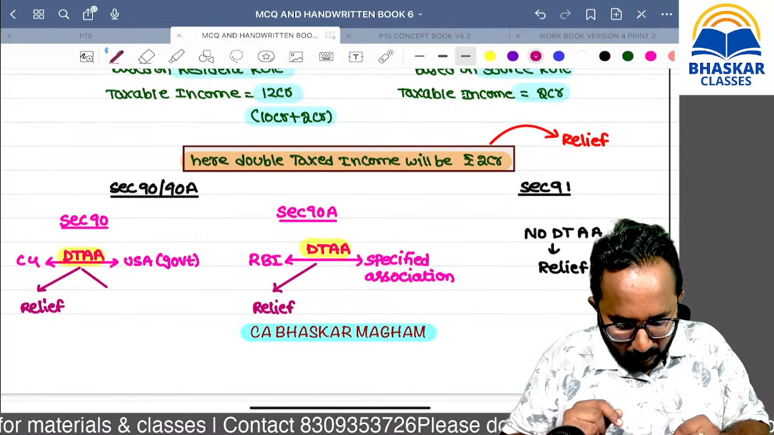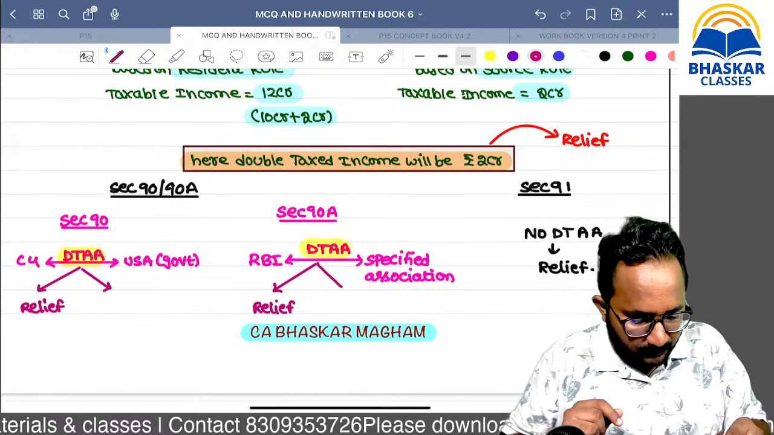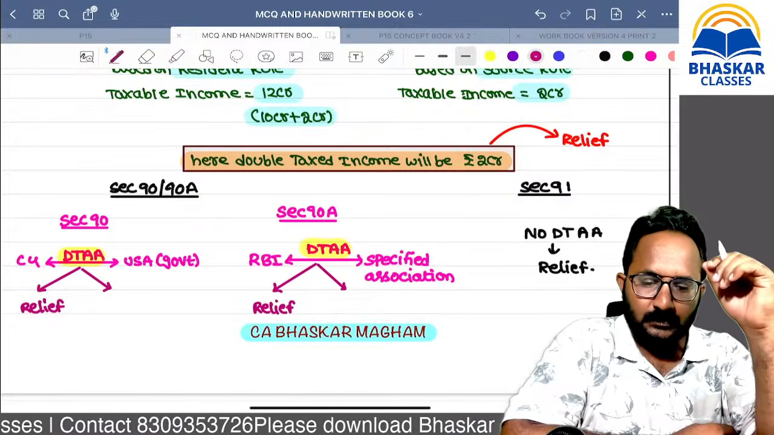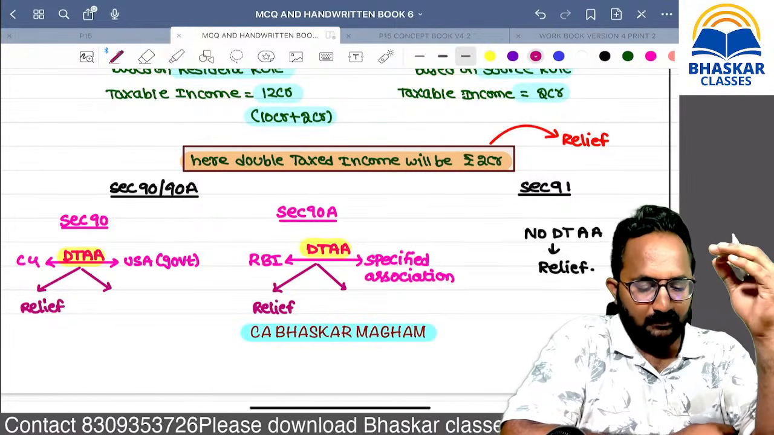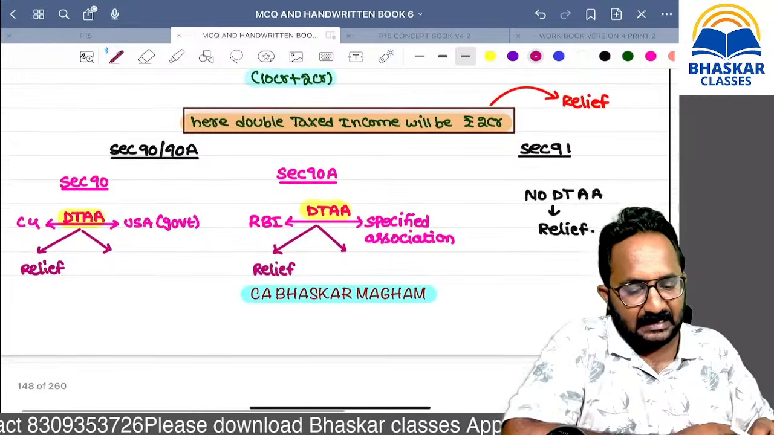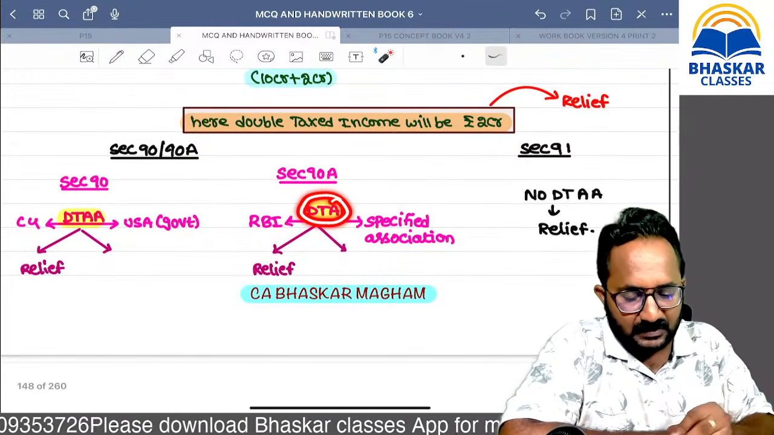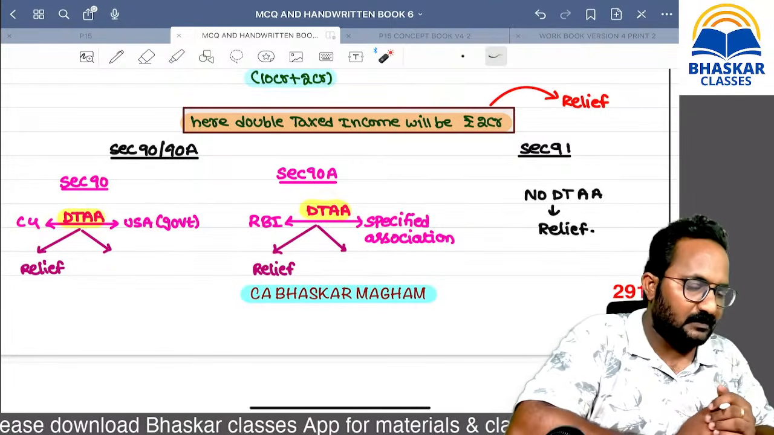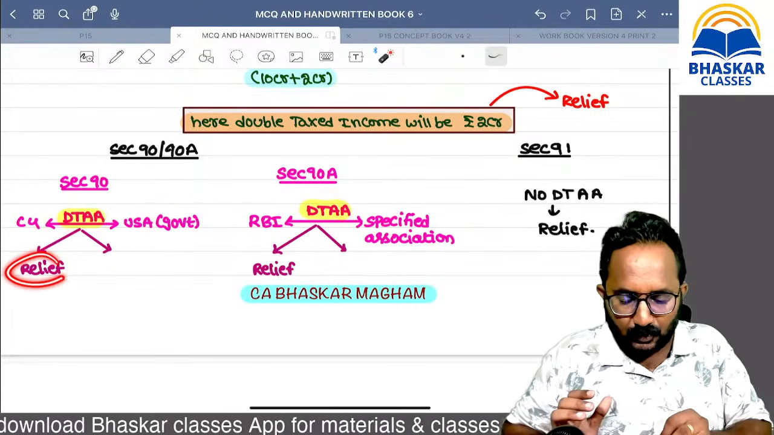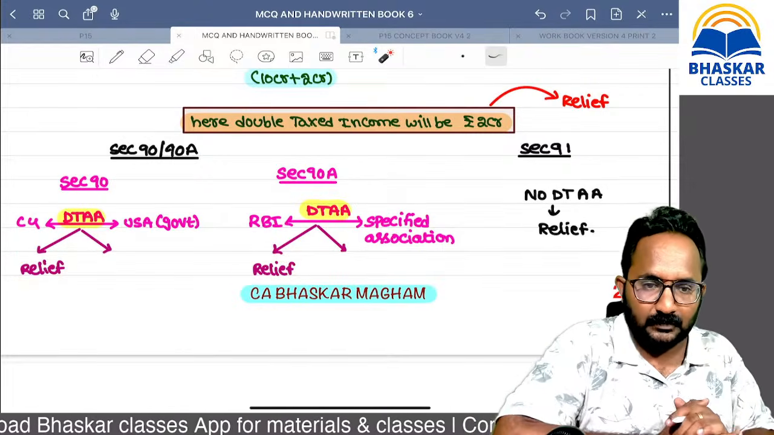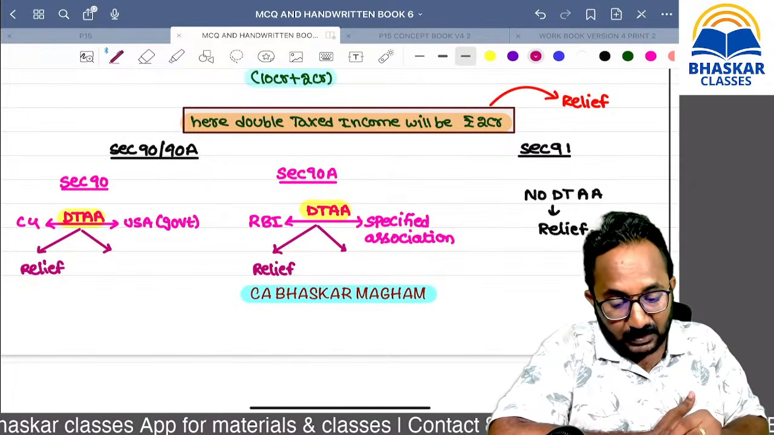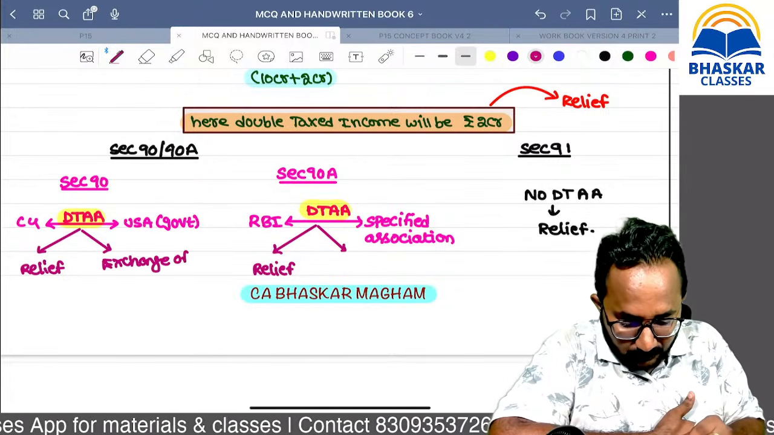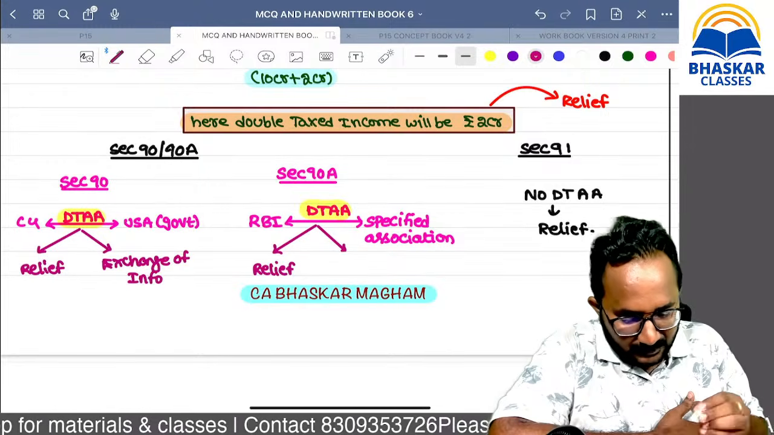Yes, but one more reason is there. Any idea? Any one of you? What is the reason many countries enter into that agreement with other countries' governments, or other countries' specified associations? One reason, I told you, is to provide relief. Yes, super. Another is in order to exchange information. Exchange of what? Information.